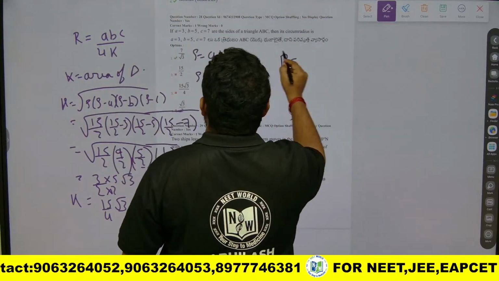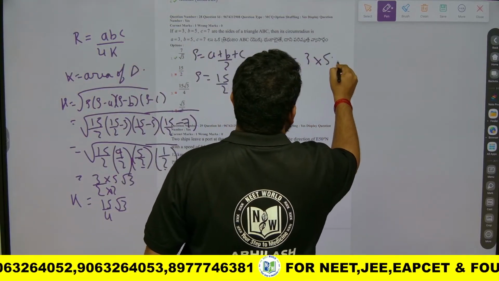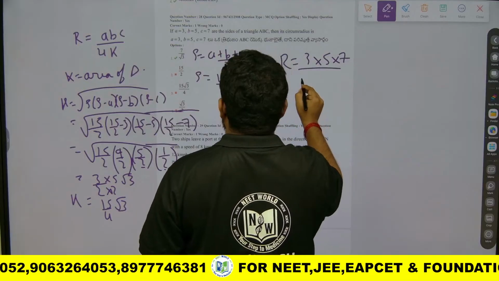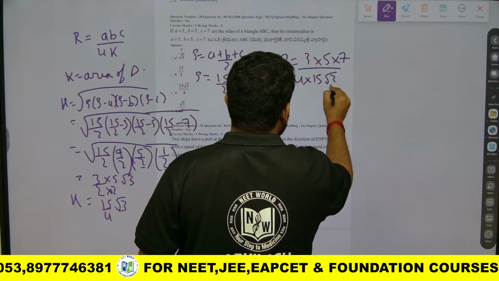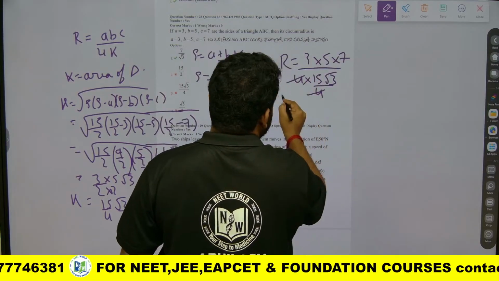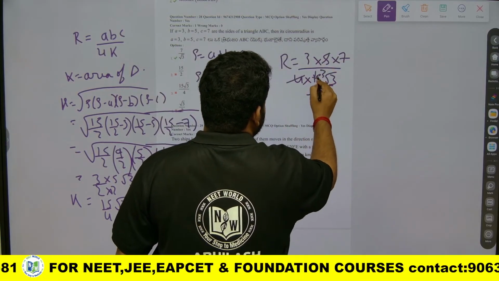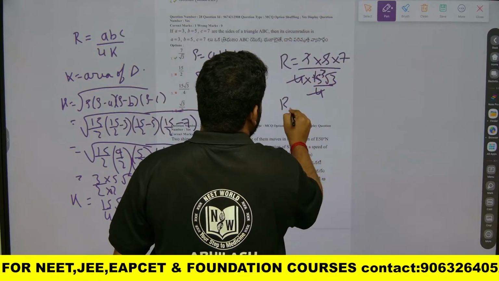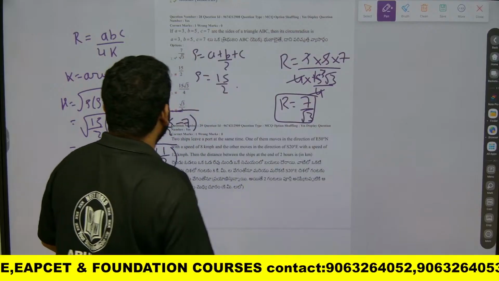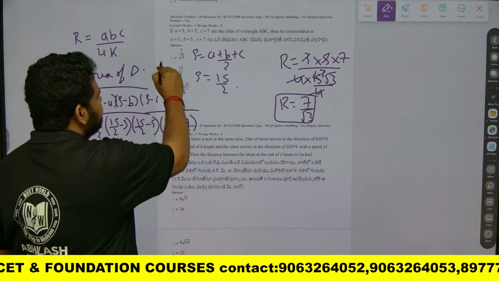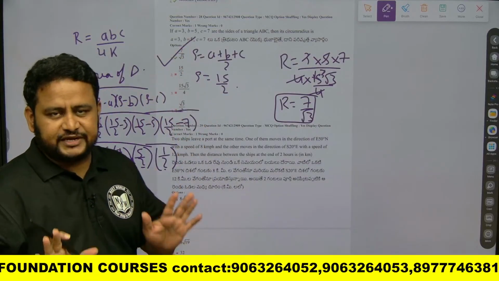So R is equal to ABC by 4K, where ABC is 3 into 5 into 7, and 4 into K is 4 into 15 root 3 by 4. The 4 cancels, 5 threes are 15, and 3 ones are 3, so R is equal to 7 by root 3. That is the answer we got. The first option is the correct answer, 7 by root 3 is the right answer.